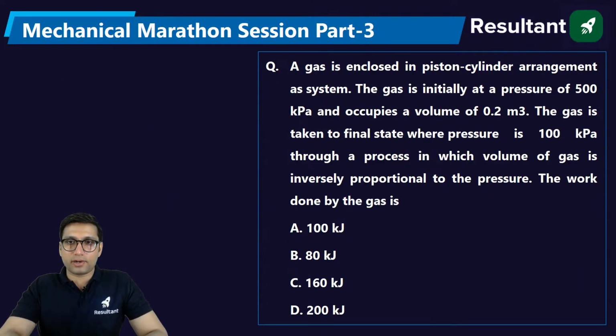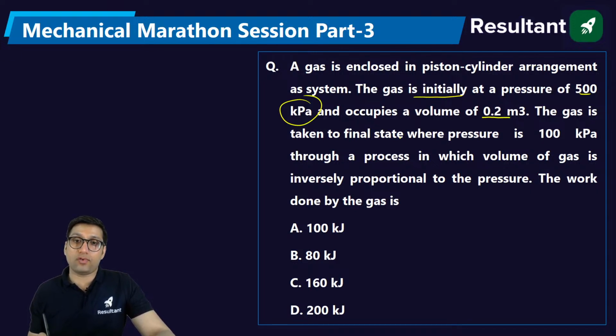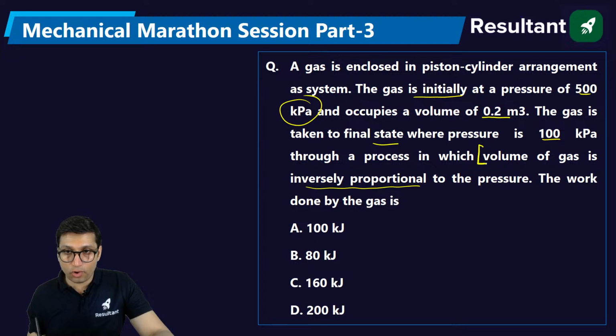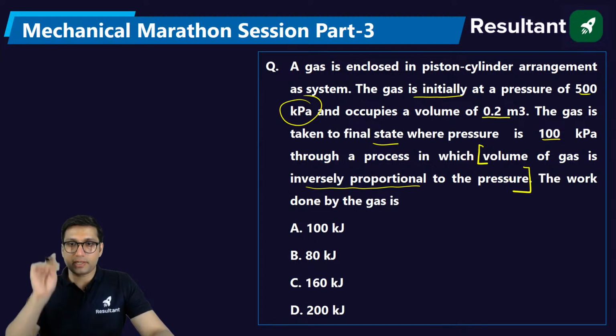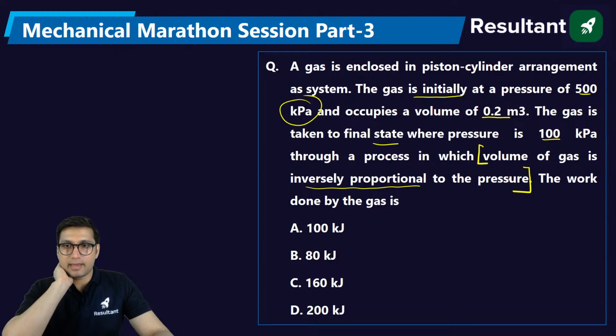A gas is enclosed in a piston cylinder arrangement. The gas is initially at a pressure of 500 kilopascal and occupies a volume of 0.2 meter cube. The gas is taken to a final state where the pressure is 100 kilopascal through a process in which volume of the gas is inversely proportional to pressure. See, this is the main thing. Through a process in which volume is inversely proportional to pressure. The work done by the gas is.